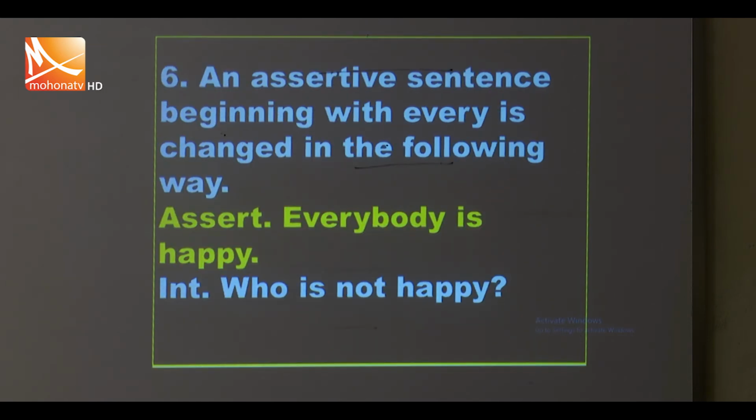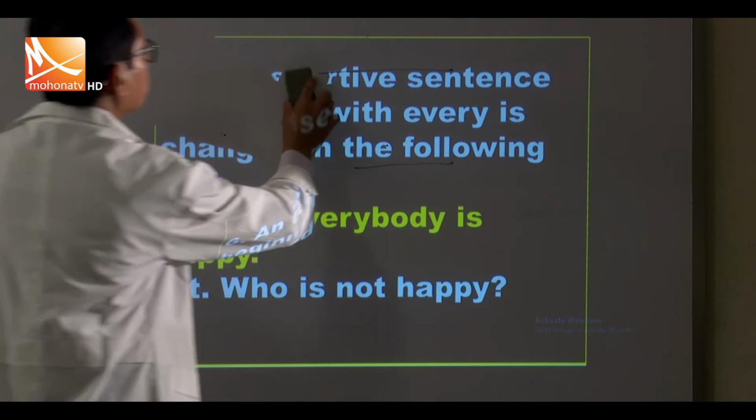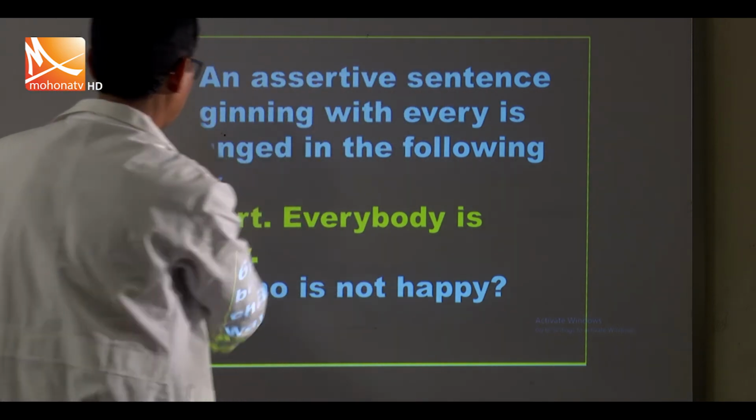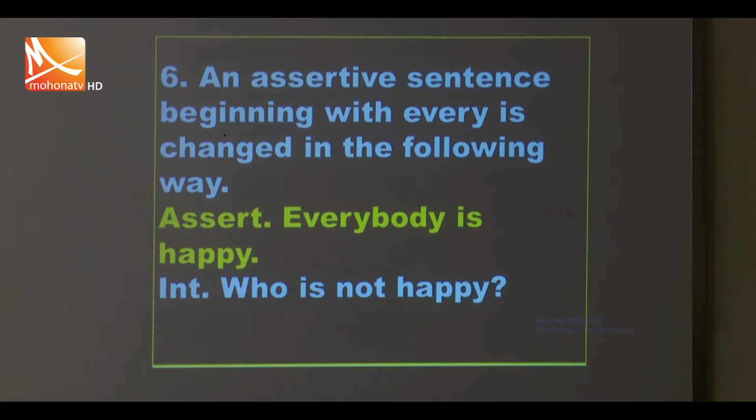An assertive sentence beginning with every is changed in the following way. Everybody is happy. Who is not happy? We use who instead of everybody. Who is not happy?